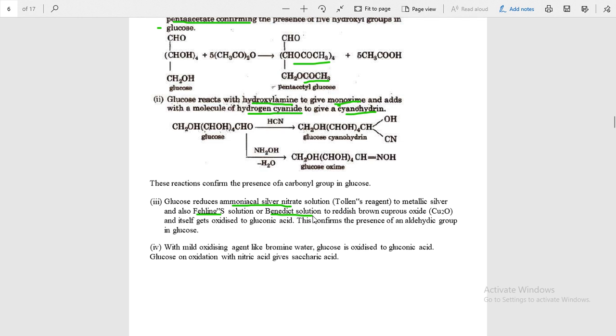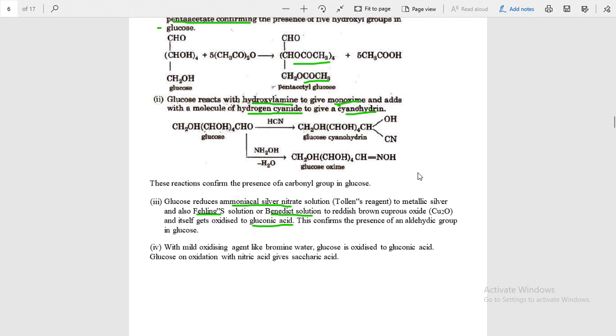Therefore, the reaction of glucose with Fehling solution, Tollens reagent and Benedict solution proves that glucose has an aldehyde group, which oxidizes to give gluconic acid.